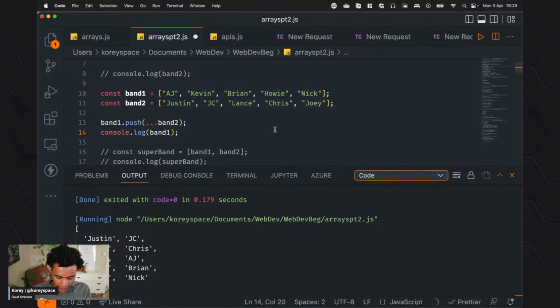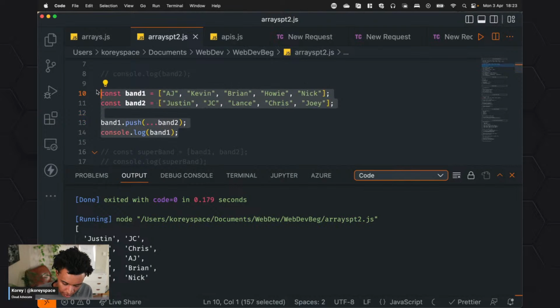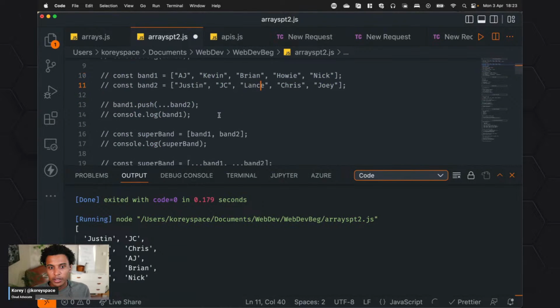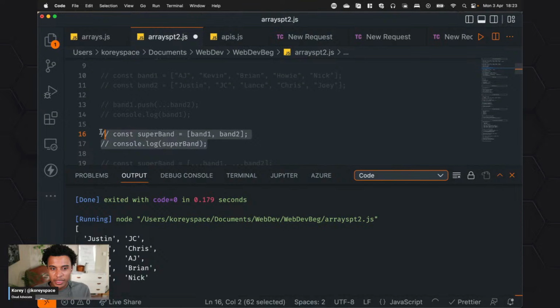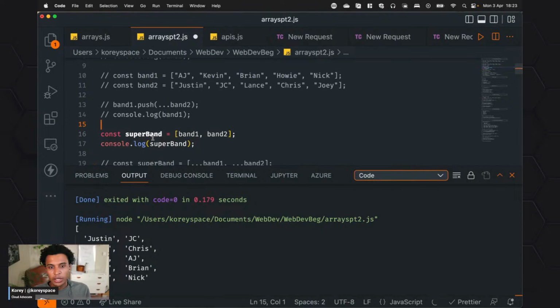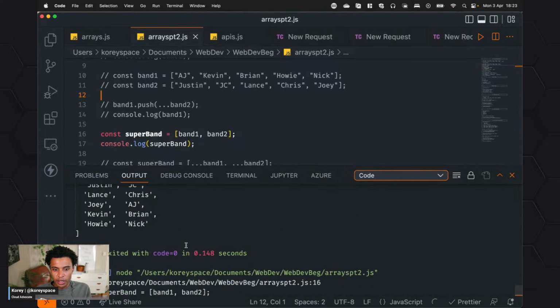Cool. So that is that example. But like Steve had mentioned, let's create a super band. Let's do it. So one way that we would think that we could do this is like this. Let me uncomment this. All right. So I got this super band, and this gives me band1 and band2, separated by a comma here, and print out super band. It's going to be the best boy band ever. It's going to be 10 people on the stage or whatever, and it's going to be really chaotic.